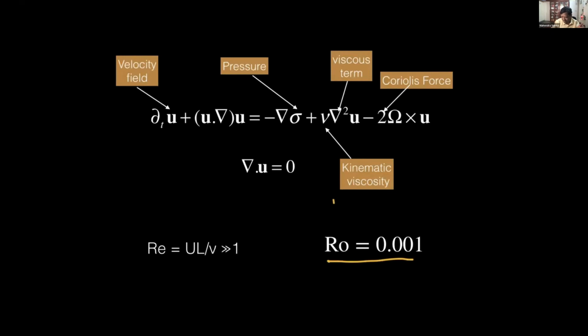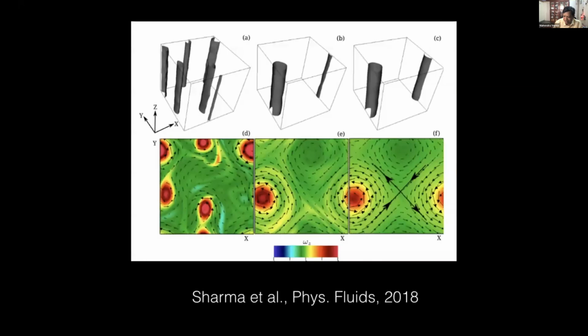So Rossby number is U/(L omega). So it is very fast rotating turbulence. So this term is the Coriolis force. And what do we get? So we get these cyclonic flows, dominant cyclonic flow. There's anticyclone sitting here, but essentially this cyclone is dominant in this.